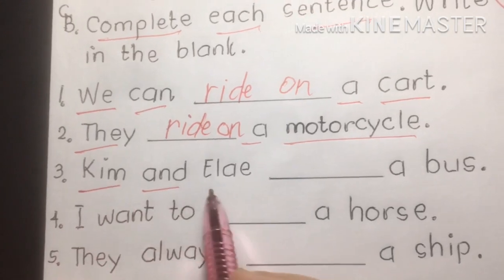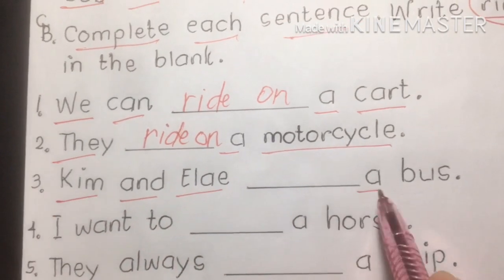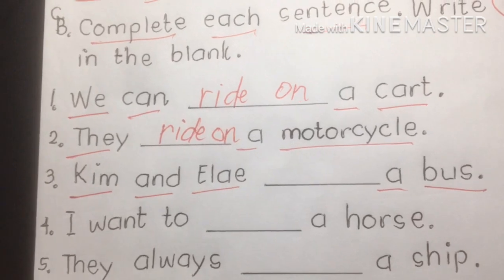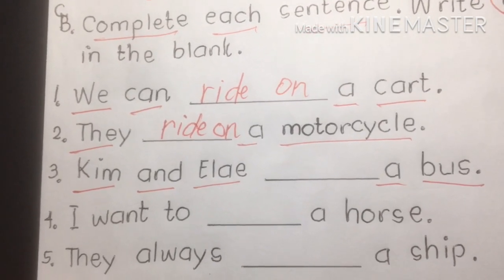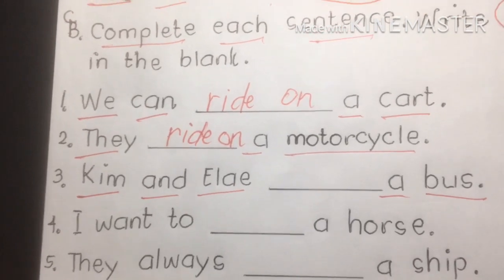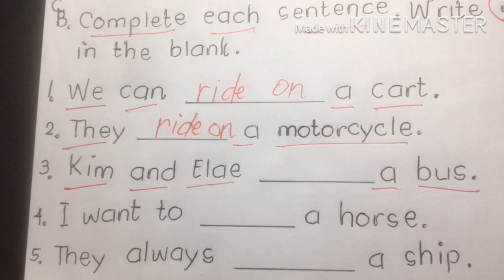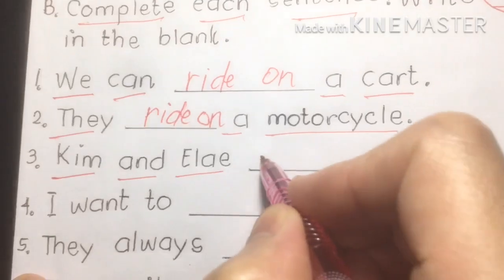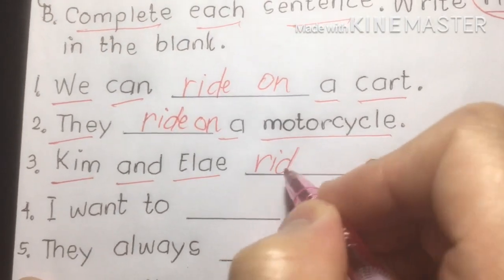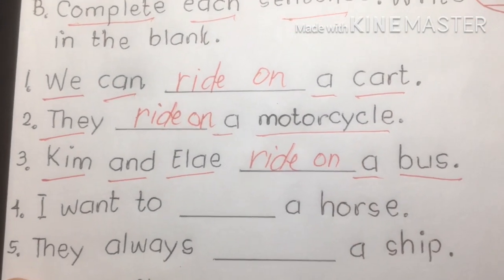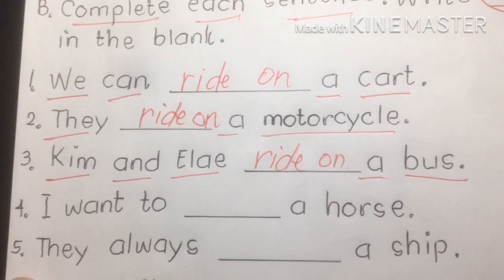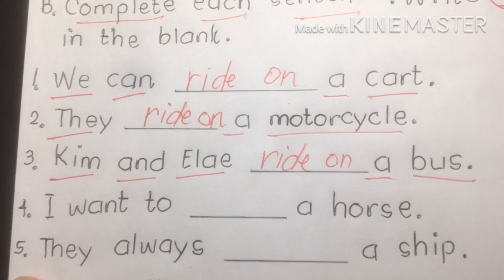3. Kim and Ella blank a bus. So remember, a bus is an open or large public vehicle. That's an exemption. We are going to write, this is a bus, we're going to use ride on, exemption class. It's quite confusing, class, if it is in or on, but that's an exemption.